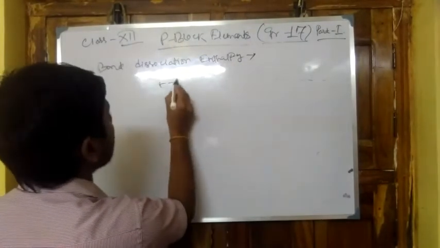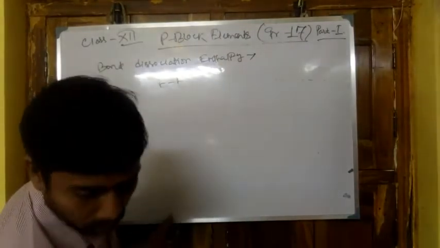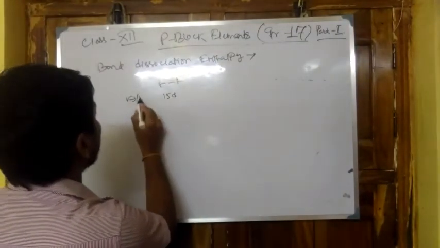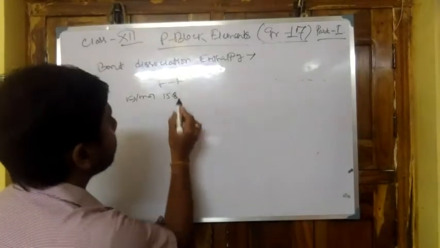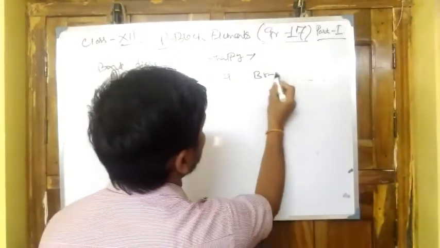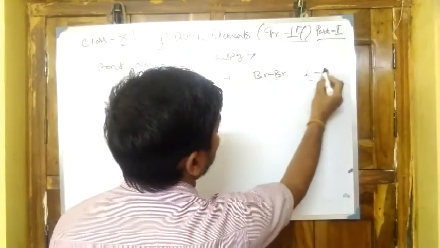For fluorine, the data is 158 kilojoule per mole.